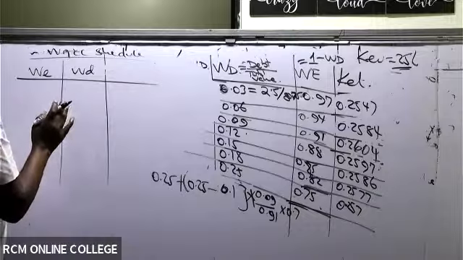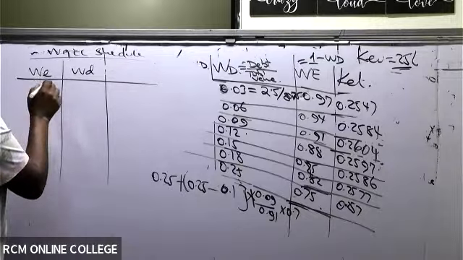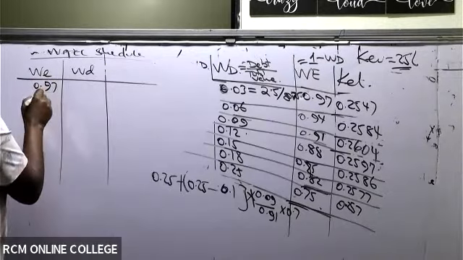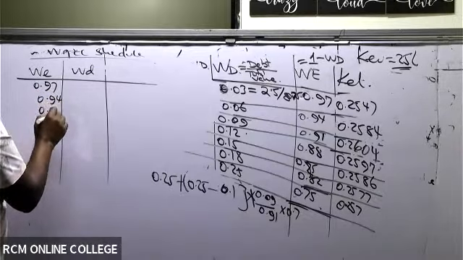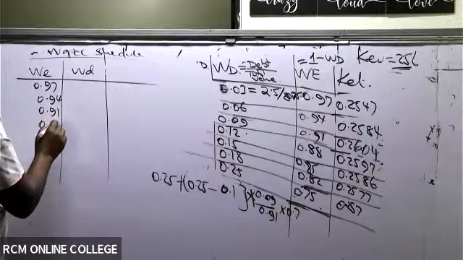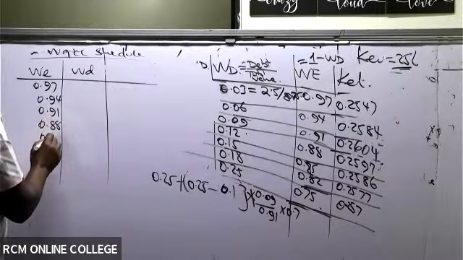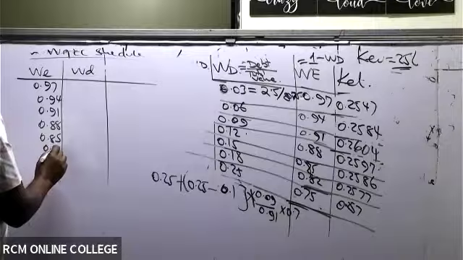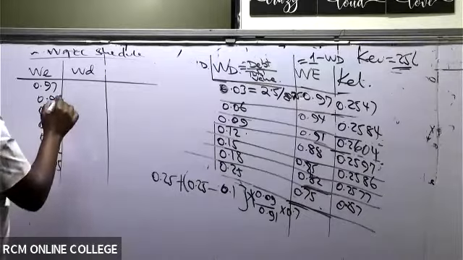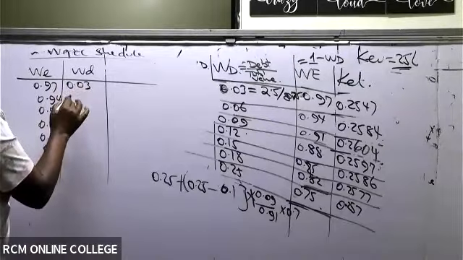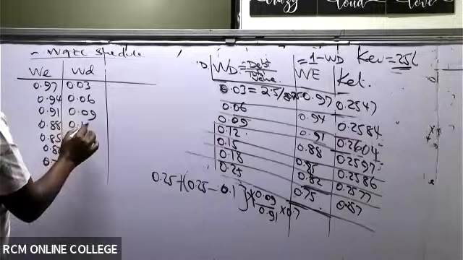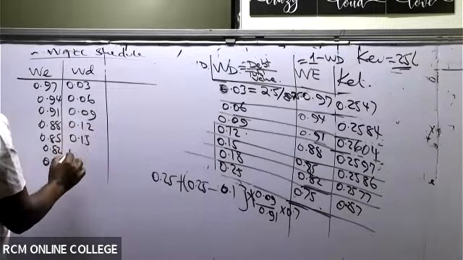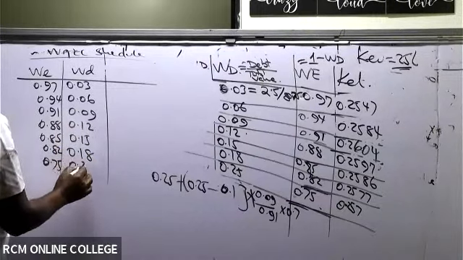So weight of equity, the first one is 0.97. The second one is 0.94. The third one is 0.91. Then we have 0.88, then 0.85, then 0.82, then 0.75, like that. And then we have here weight of debt: 0.03, 0.06, 0.09, 0.12, 0.15, 0.18, 0.25.